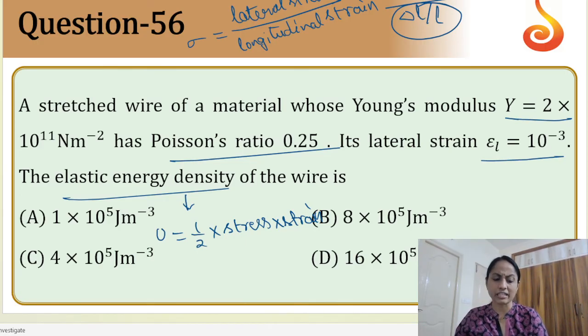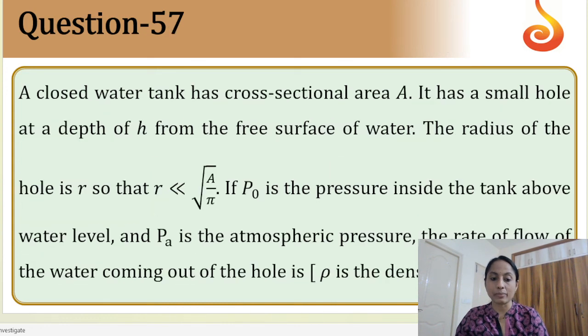Energy density, so directly you can substitute here because strain is nothing but delta L by L. So the correct answer, when you calculate, will be option D, 16 into 10 power 5.